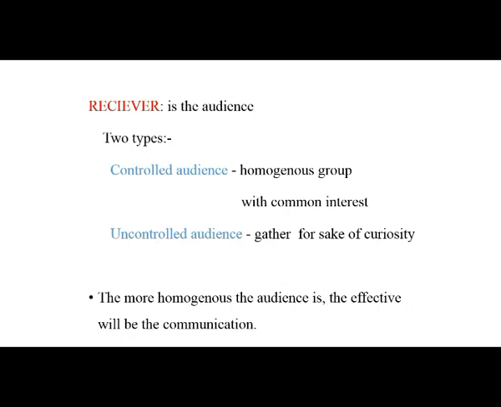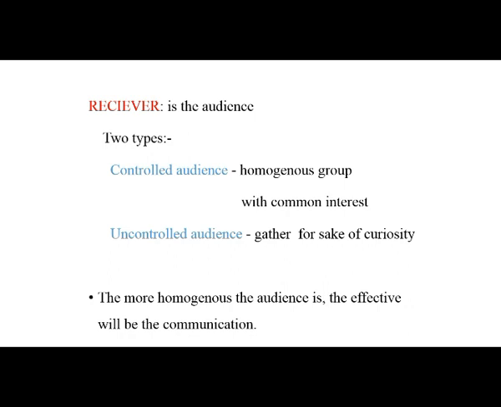In a classroom, the students form a controlled audience. They all have come there for studying, for learning, right? So they're a homogeneous group, and they have a common interest, so it is very easy to control or to teach or to communicate with a controlled audience. Now, what is an uncontrolled audience?